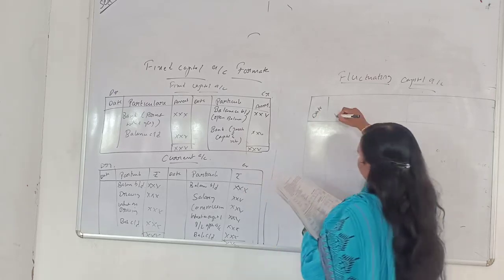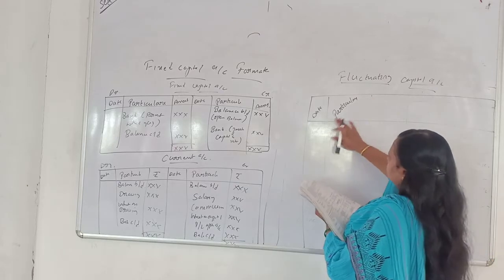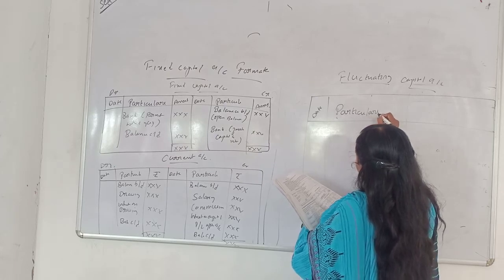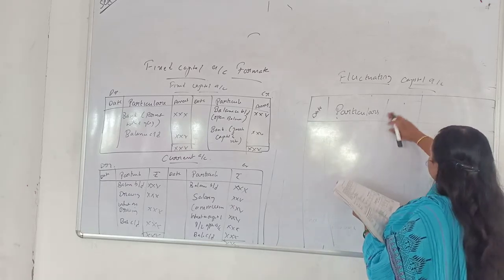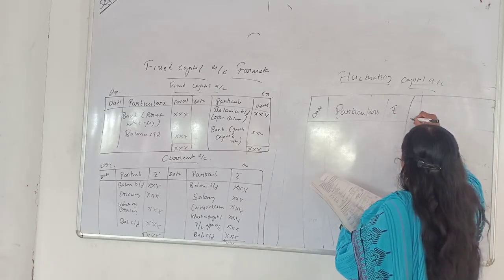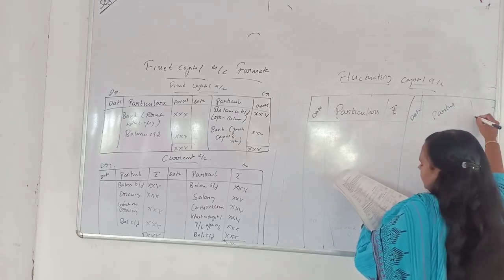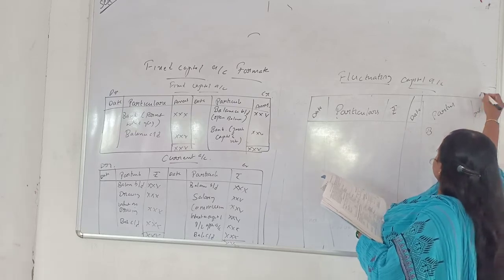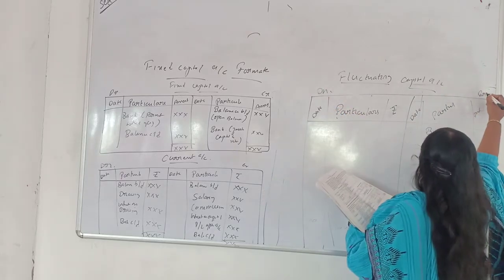Date, particulars, amount. See here, this is the debit side and this is the credit side.